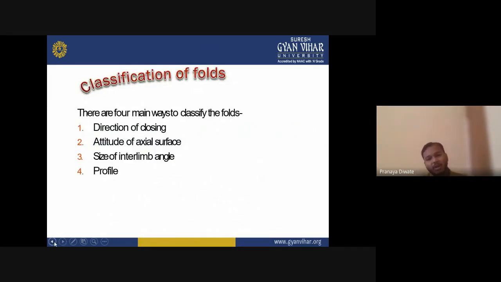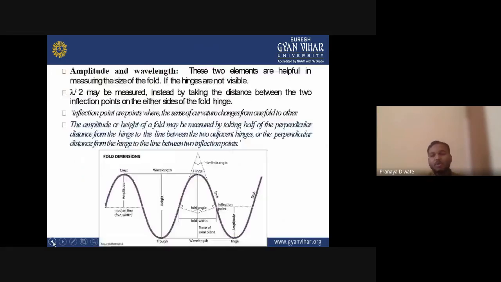Now, all of these are folds. This is the terminology associated with a fold. We already saw that a fold is nothing but a zigzag-like structure that is formed by some intense activity of the system. Then you have the fold dimensions, that is the crest and trough.